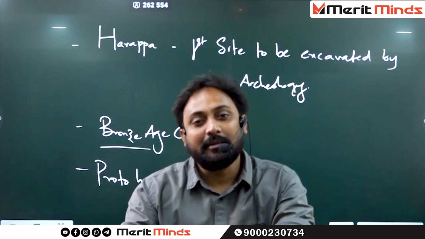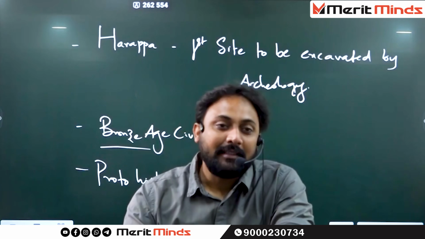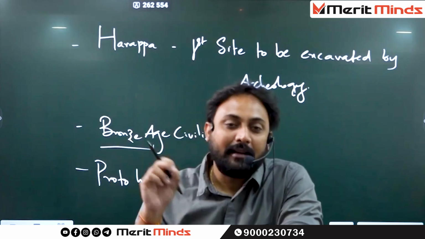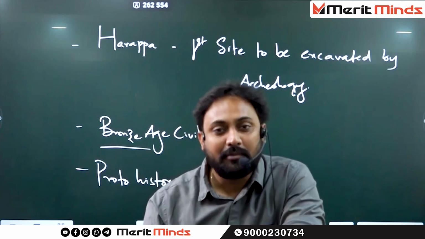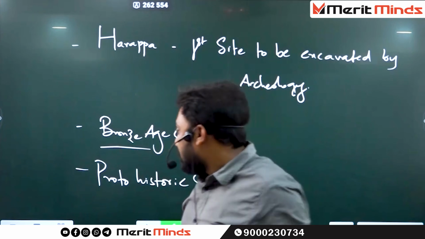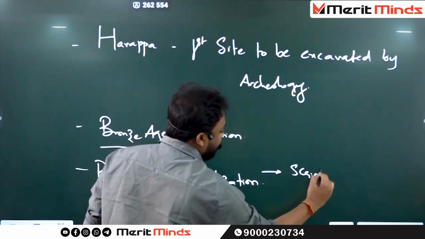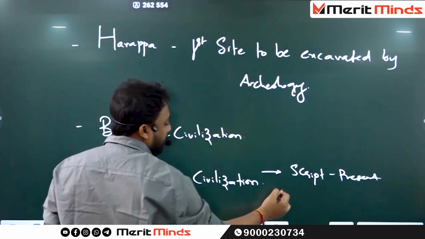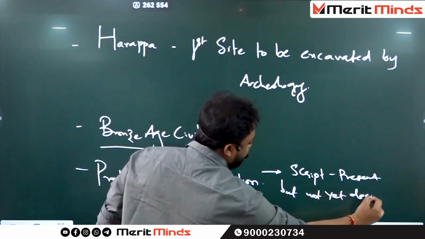It was not able to be studied. Why? Because it is a pictographic script. Whatever these people are writing is in the form of pictures, not in the form of alphabets, so it was unable to be studied. So protohistoric civilization means, just write down, where script is present but not yet deciphered.